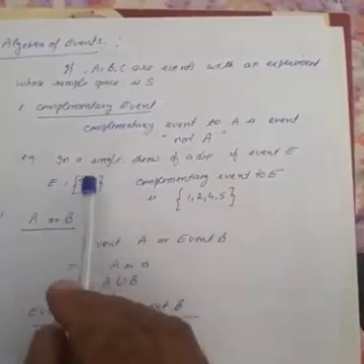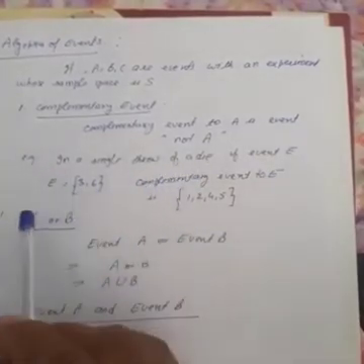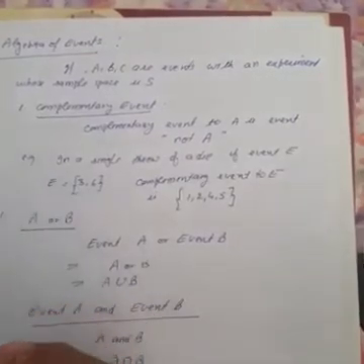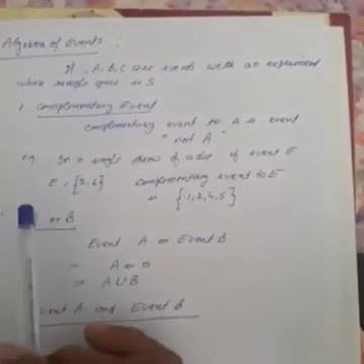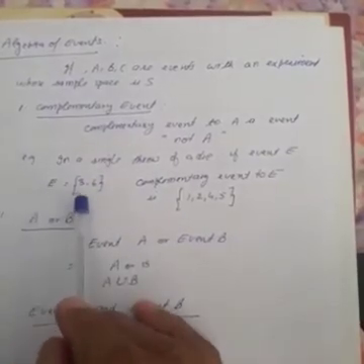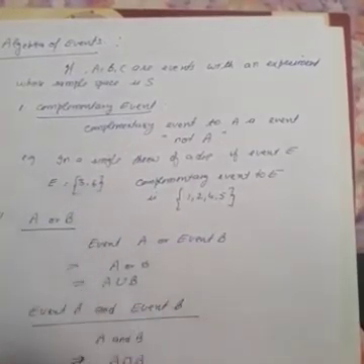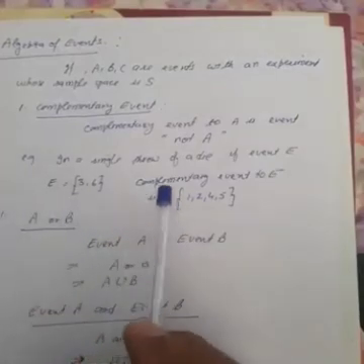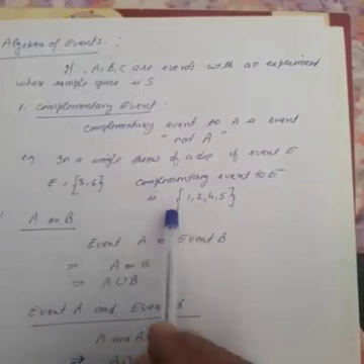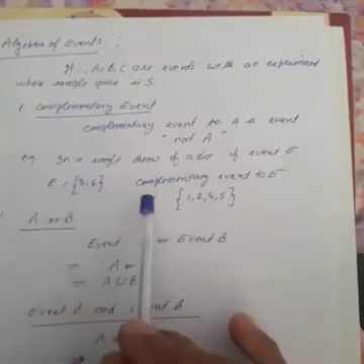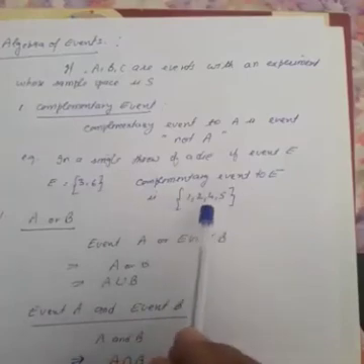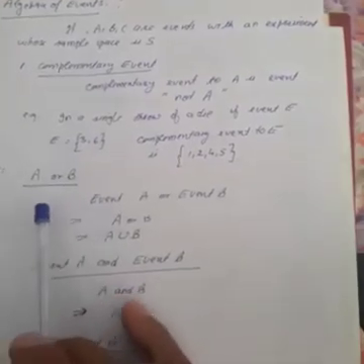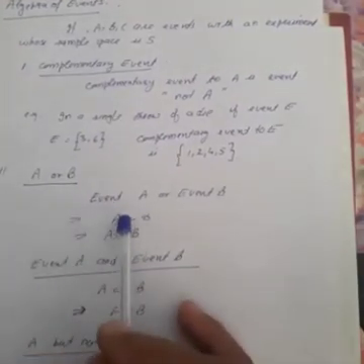Suppose you throw a die, so getting an odd number is event A, then the complement of A is getting an even number. Similarly, if event E is getting a number which is a multiple of 3, then the complement of E is not E. It means the elements we have to write down are S minus E. If you understand in the form of set, not E is S minus E. So A complement.